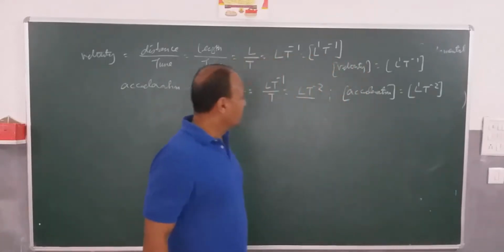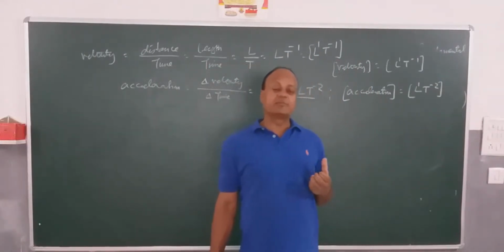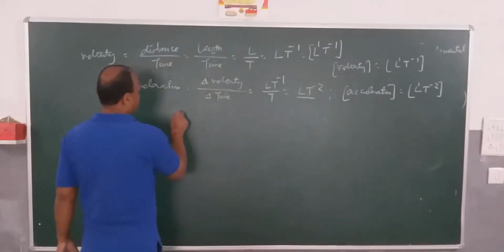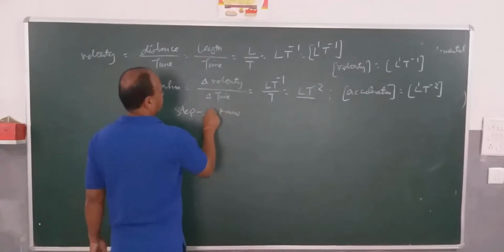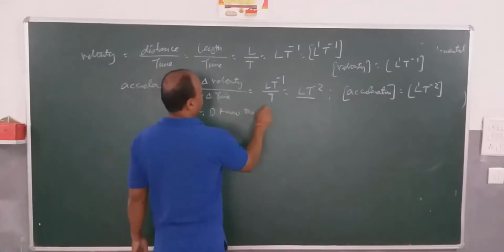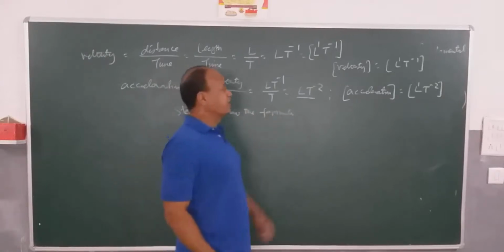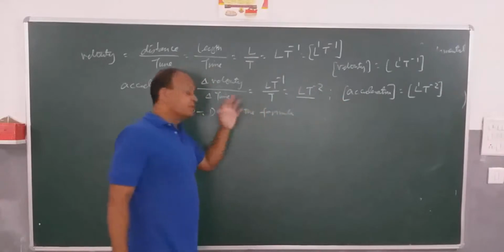So, how will we write a physical quantity in terms of its dimensional formula? The steps are very simple. Step 1: know the formula. It is not necessary that you learn all these dimensions. Very easy. You must know the formula.